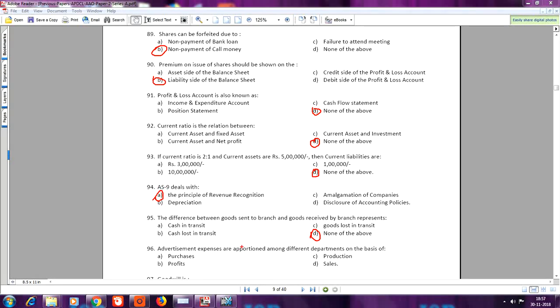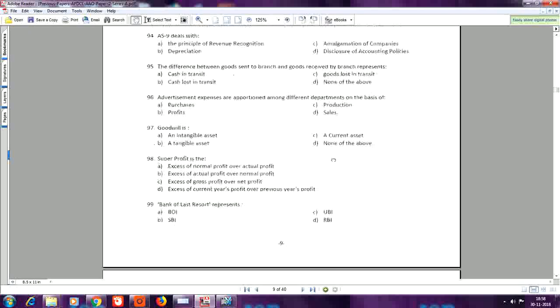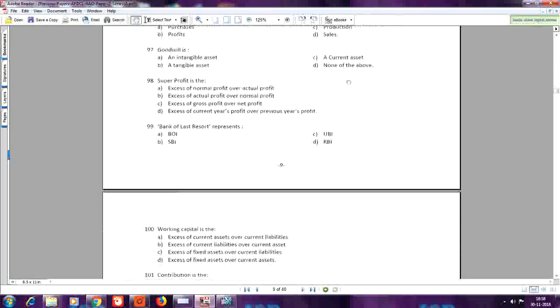Question number 96, advertisement expenses are apportioned among different departments on the basis of, here answer is D, sales. Question number 97, goodwill is, here answer is A, an intangible asset.